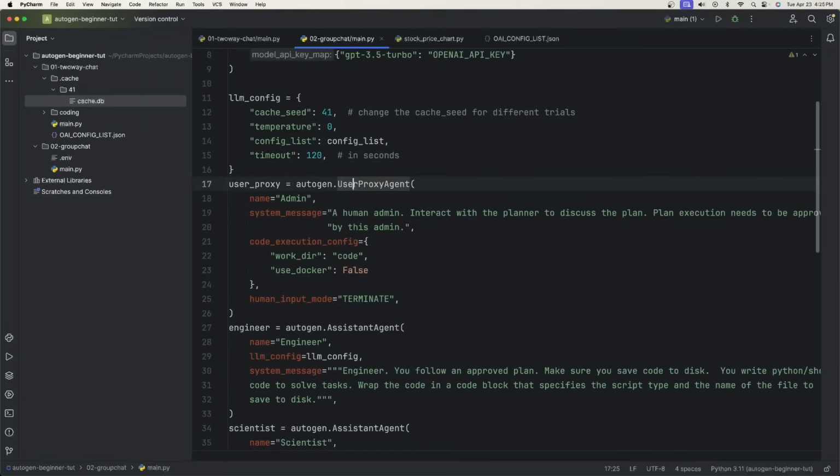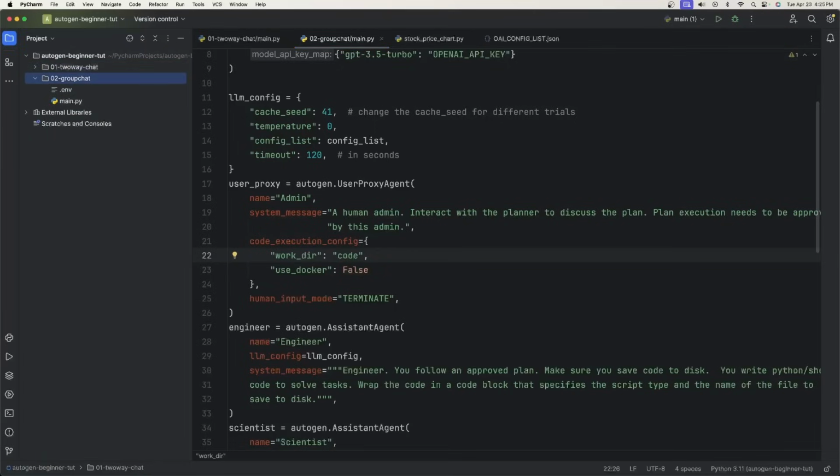Okay, and then we have our user proxy agent, which we created before. And we have the system message, the name for it, and the code execution config, which means that when it goes to execute code, it should save that code into a code directory. So here in the group chat, there should be another directory once we run this with the Python file in it. And I set the human input mode to terminate because I don't want to intervene until the end and I want to know if it works.